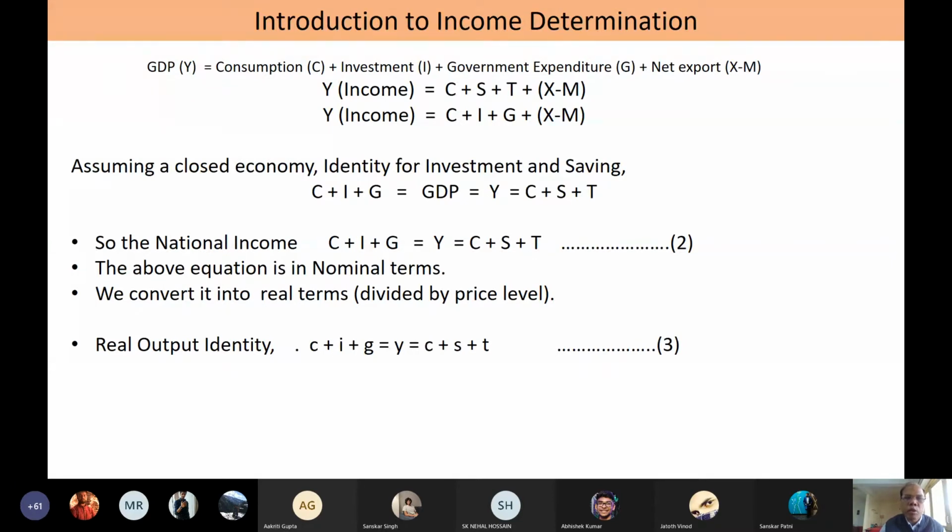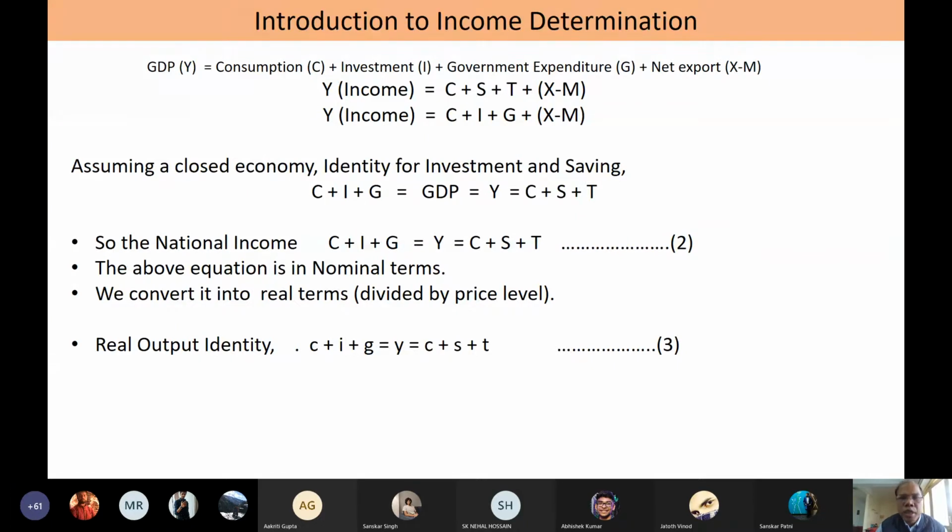So if I take the case of a closed economy as a special case, dropping the export and import from the analysis, then what we can write, as I have already said, Y is equal to C plus S plus T plus X minus M. In another sense, it is Y is equal to C plus I plus G plus X minus M. So X minus M will be dropped because I am only talking about the closed economy.